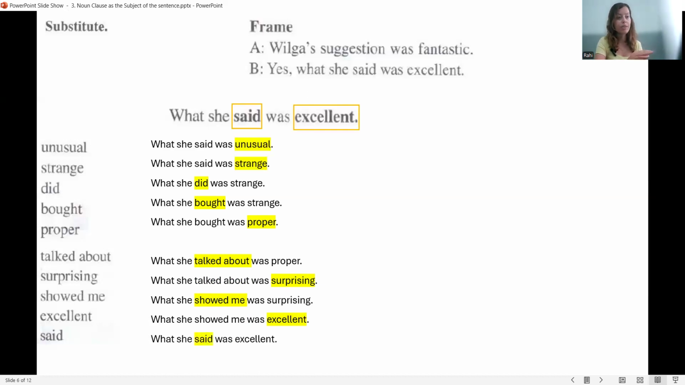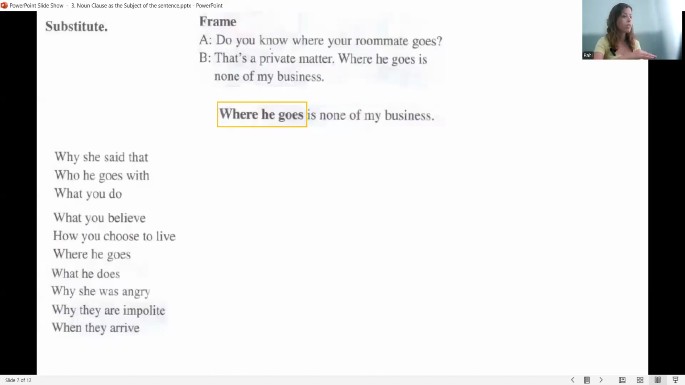Okay, so the point of this exercise was just pinpointing the fact that we use a singular verb with the noun clause that functions as the subject of the sentence. So same here. We have this frame. Do you know where your roommate goes? That's a private matter. Where he goes is none of my business. It is none of my business. And we're just going to change the noun clause in this exercise. Where he goes is none of my business.